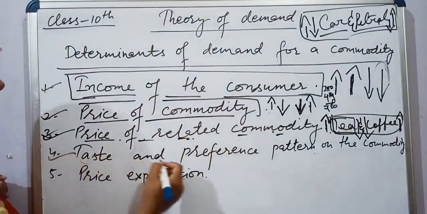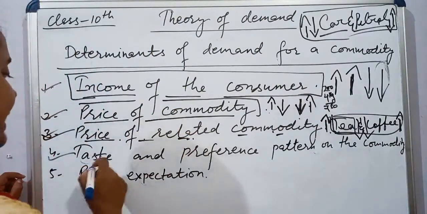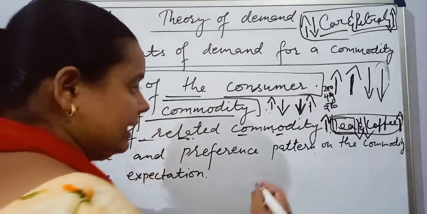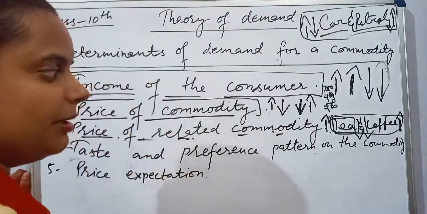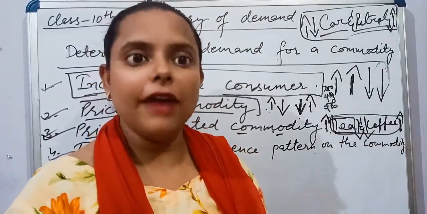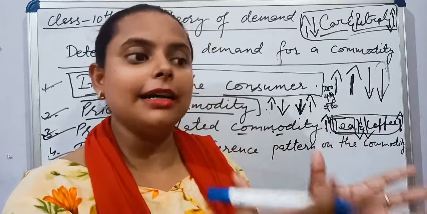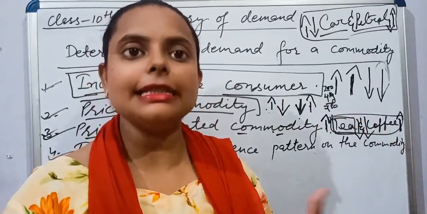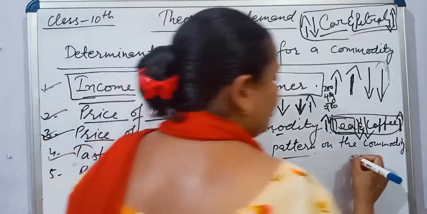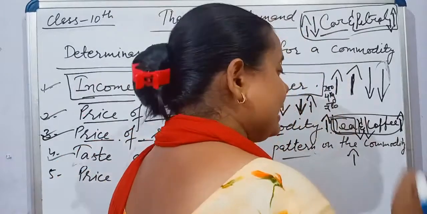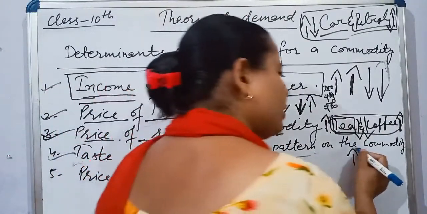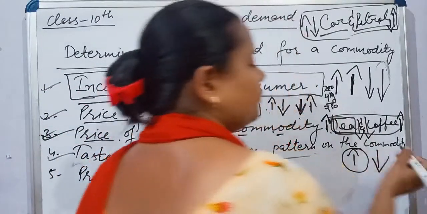Next is taste and preference pattern on the commodity. For example, when fashion changes, or anything is trending in the market, the demand for that particular commodity is more, because that thing is in trend or in fashion. And if the fashion changes, the demand for that same commodity will start falling.